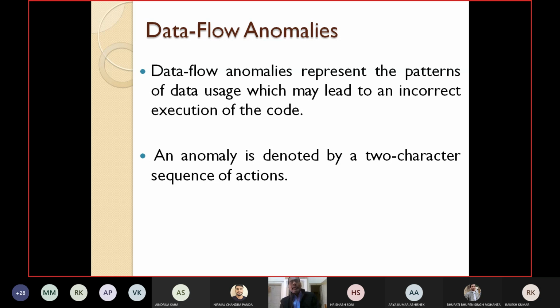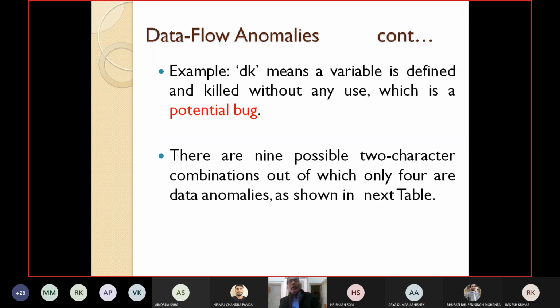An anomaly is detected in two ways. We'll see two different types of anomalies. Number one is represented by a 2-character sequence of symbols. Another is represented by just a single character symbol. An anomaly is detected either by a 2-character sequence of actions or by a single character representing some action. Let's take an example first.